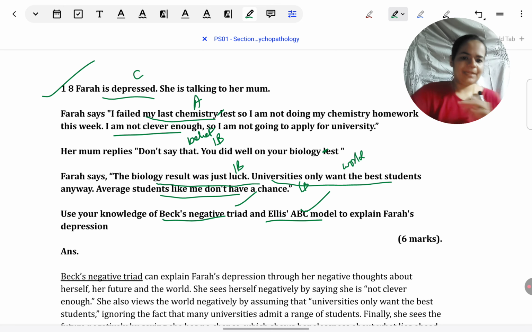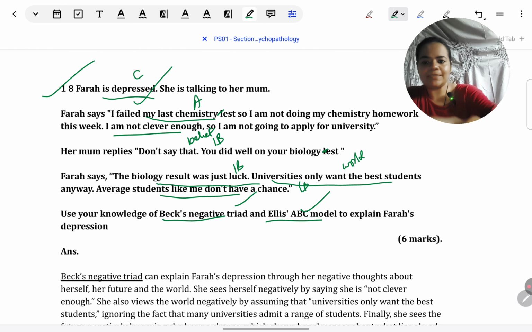Okay, now this simple thing which I have done, just marking a few things here, it might seem like no big deal, but what happens is when a long situation is given and students are writing, they just keep on picking only one or two points out of the entire situation given. Rest of the situation they don't even talk about at all. For example, most students might focus on she's depressed and she failed the chemistry test, and they don't take into account the rest of the answer, so they lose marks. That's why this exercise of going through it and noting what is applicable where will help you to cover all of the answer when you're giving relevant examples in the answer below.